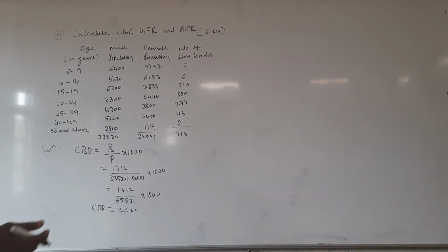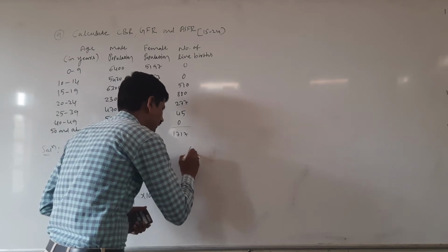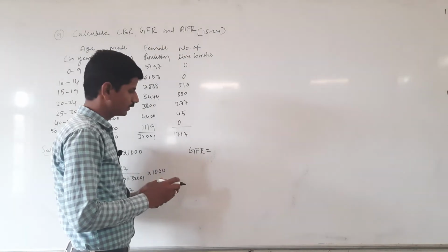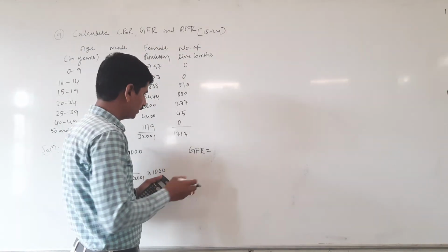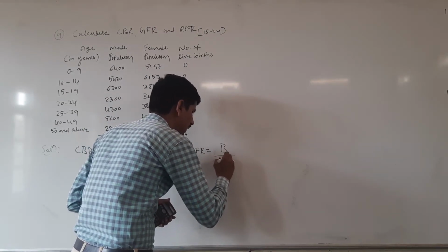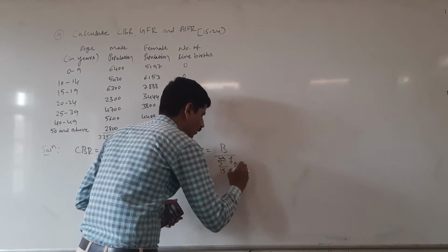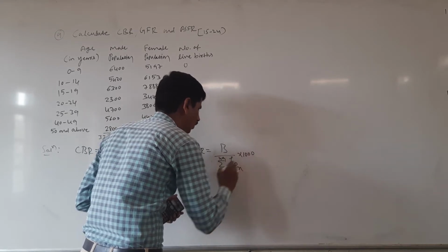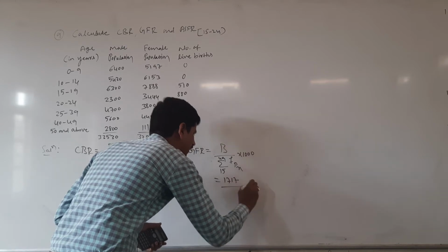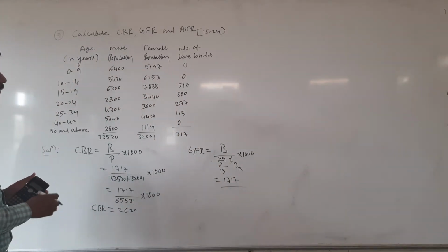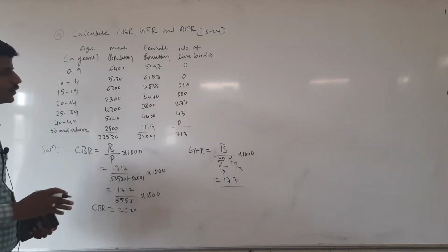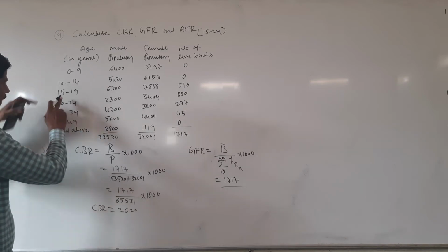So next we have to find GFR. What is the formula for GFR? GFR equal to number of live births by total number of women population of the childbearing age group into 1000, that is B by sum of 15 to 49 women of the childbearing age group, that is FPX, female population at the age X, into 1000. We have to substitute the number of births, that is 1717 divided by female population at the age X. In GFR you only have to consider female population of the childbearing age group, that is 15 to 49.